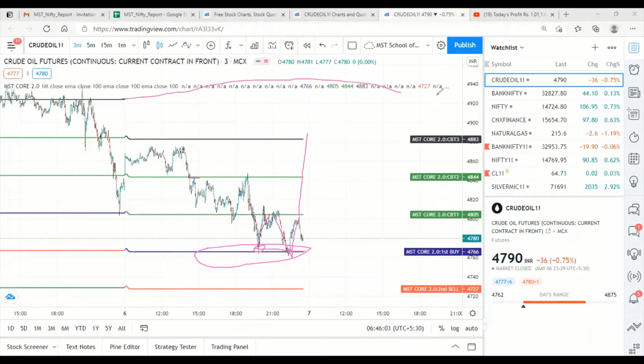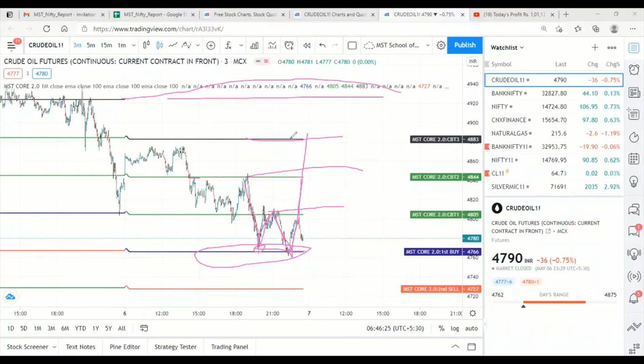So this is our positional entry. When the market opens tomorrow and crosses this level, that is 4805, then we can expect the first target 4844, then the second target 4883, and the fourth target 4920. So this way you can trade.